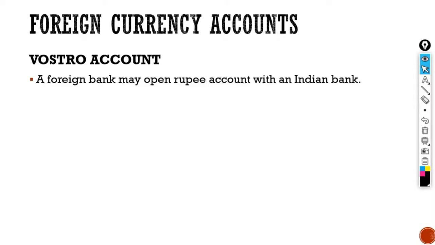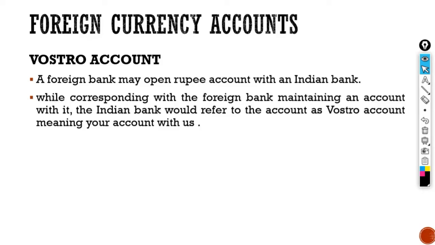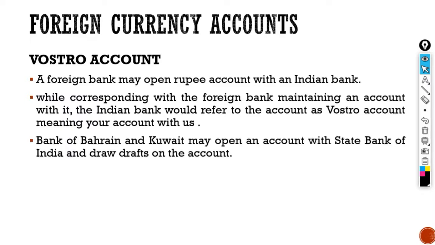The next foreign currency account is known as the Vostro account. A foreign bank may open a rupee account with an Indian bank. It is exactly the vice versa of Nostro account. While corresponding with the foreign bank maintaining an account with it, the Indian bank would refer to the account as Vostro account, meaning your account with us.